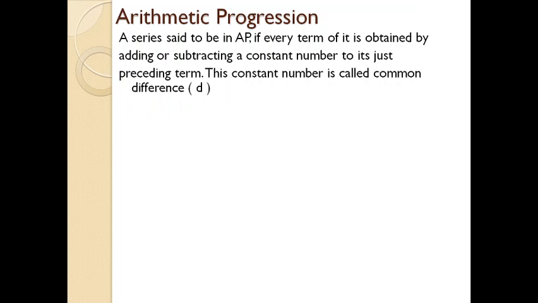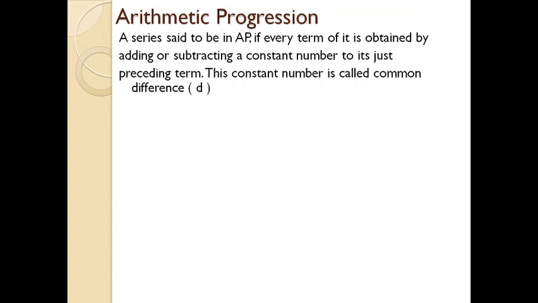It is a sequence got by starting with any number and adding or subtracting a fixed number repeatedly. That fixed number is called the common difference. The common difference of an AP is denoted by small d and is any term minus its just preceding term.